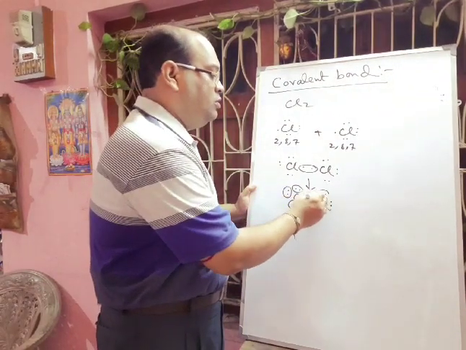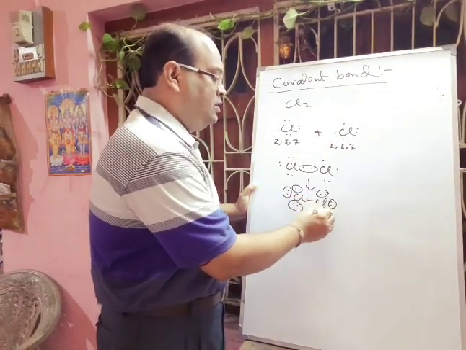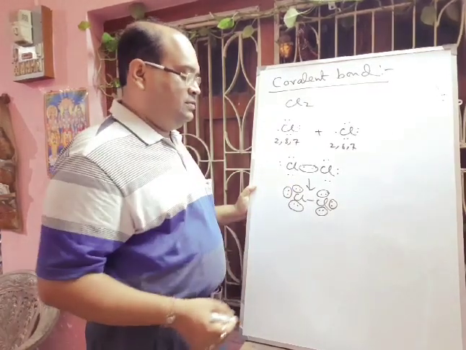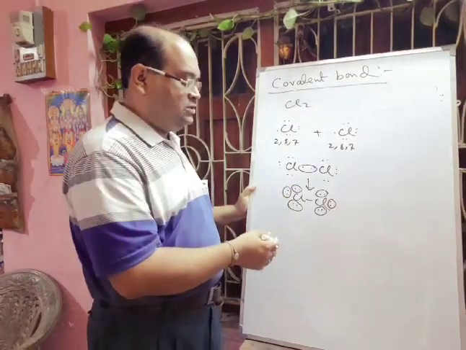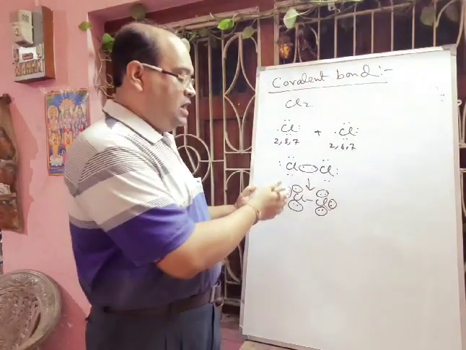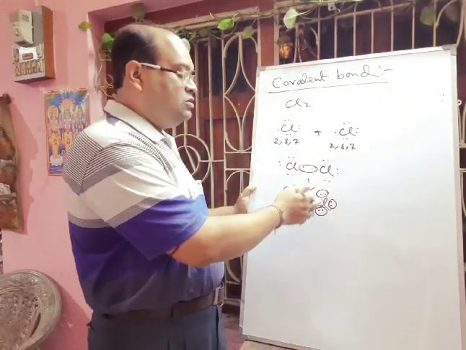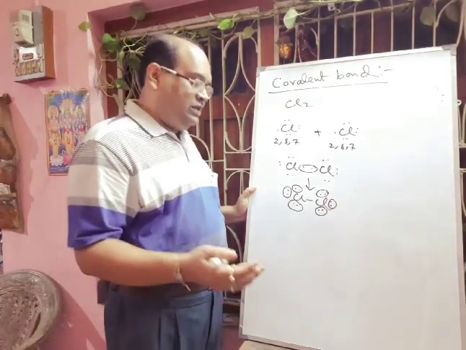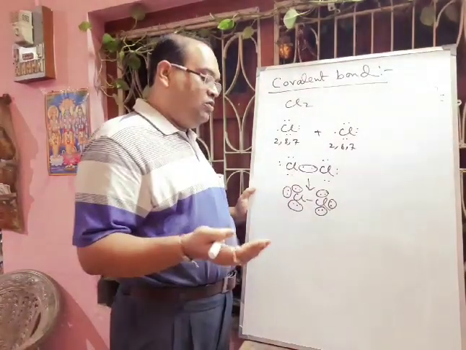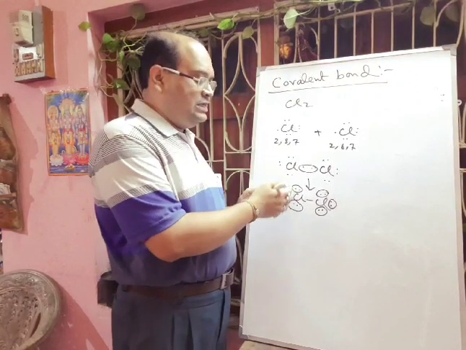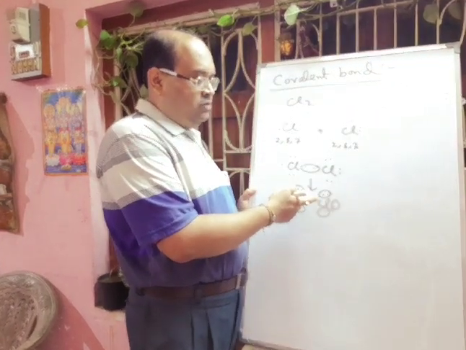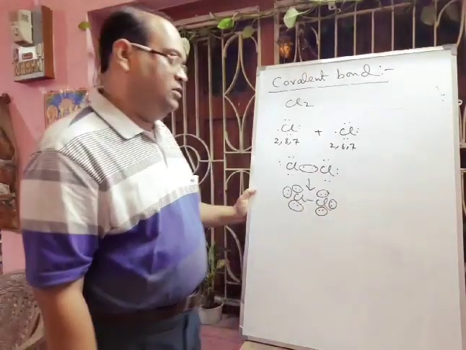So in chlorine molecule the total number of unshared electrons will be 12, that is each chlorine 6 electrons, so 2 chlorine, total 12 electrons. And if we talk about pairs of electrons, that is lone pairs, then each chlorine has 3 lone pairs, so in the chlorine molecule there will be 6 lone pairs of electrons. Hope you can understand.